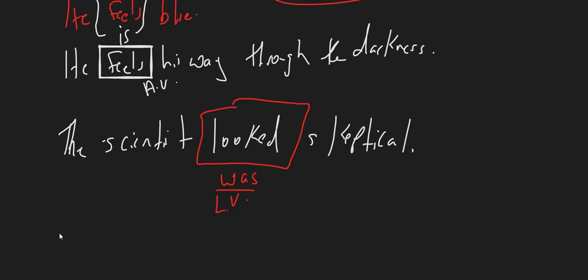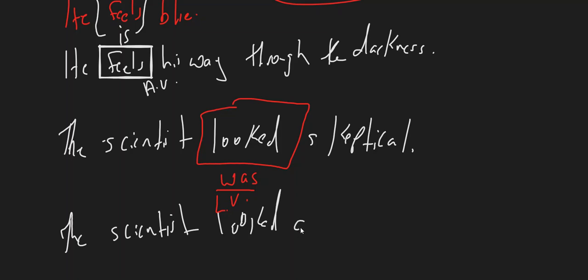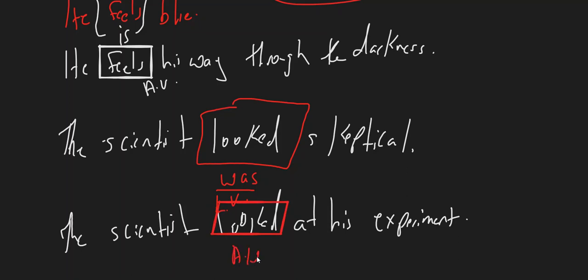If I change the meaning and change the sentence, such as the scientist looked at his experiment, then the verb looked here is an action verb, and if I replace it with the word was, the scientist was at his experiment, this doesn't make sense. So in this case, looked here is not a linking verb but an action verb.